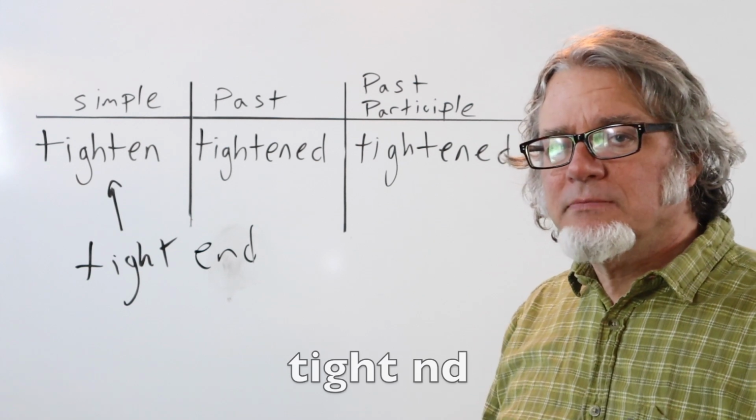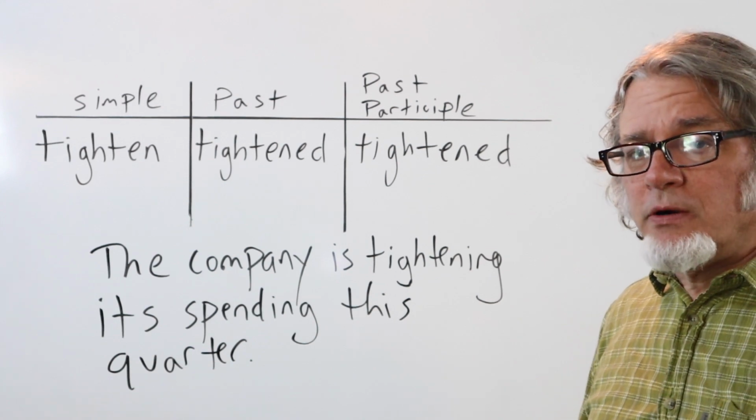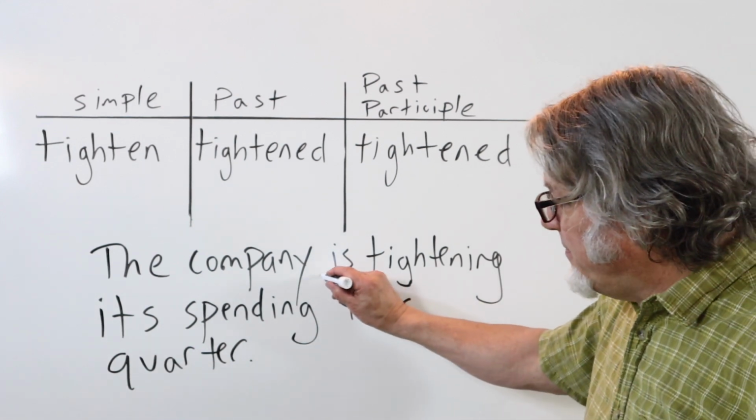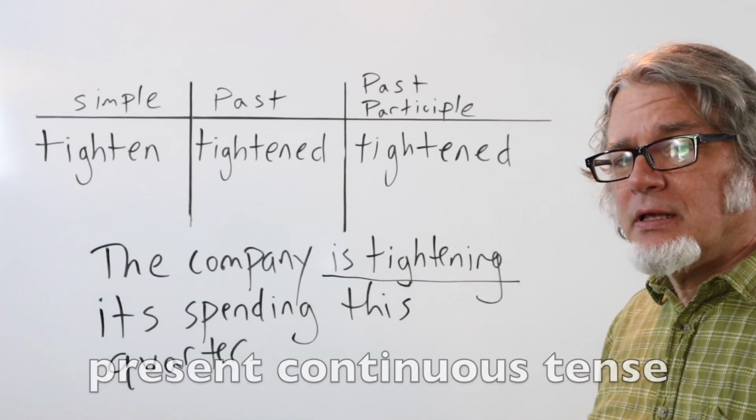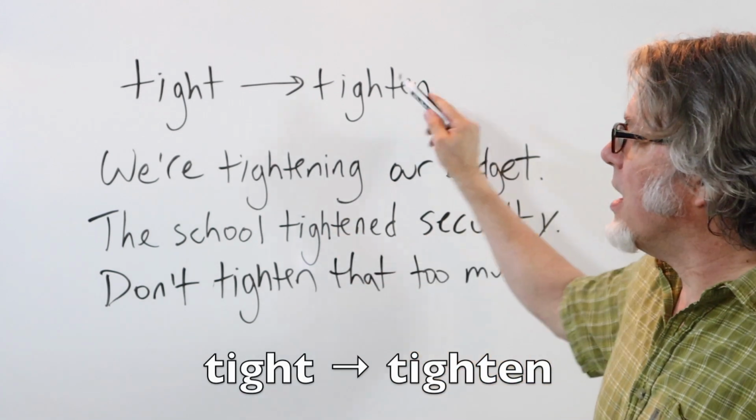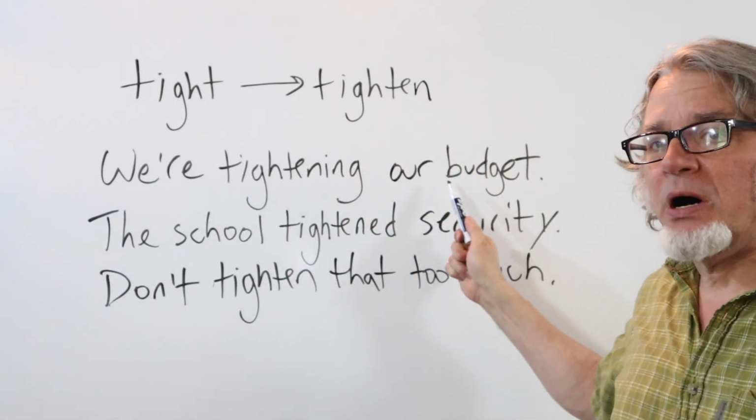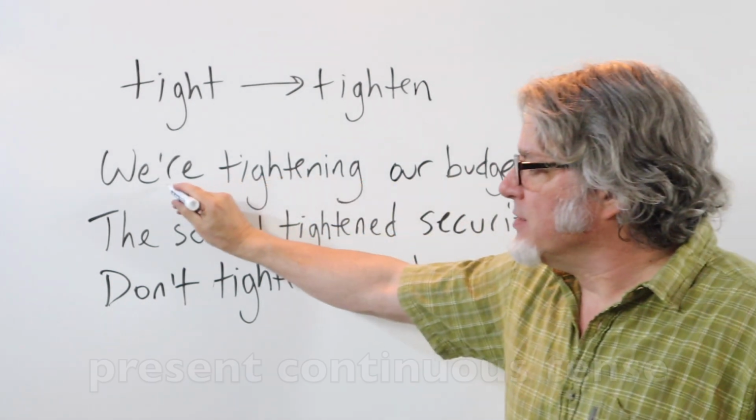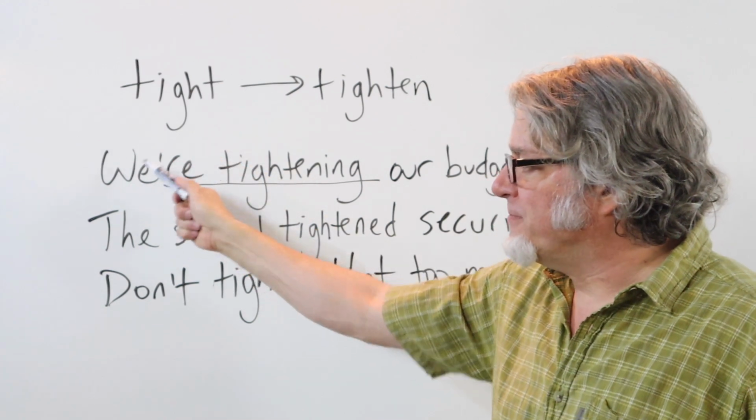Tightened. The company is tightening its spending this quarter. Here's the verb. This is in the present continuous tense. Tight becomes tighten. We're tightening our budget. This sentence is in the present continuous tense. This is the contraction for we are.